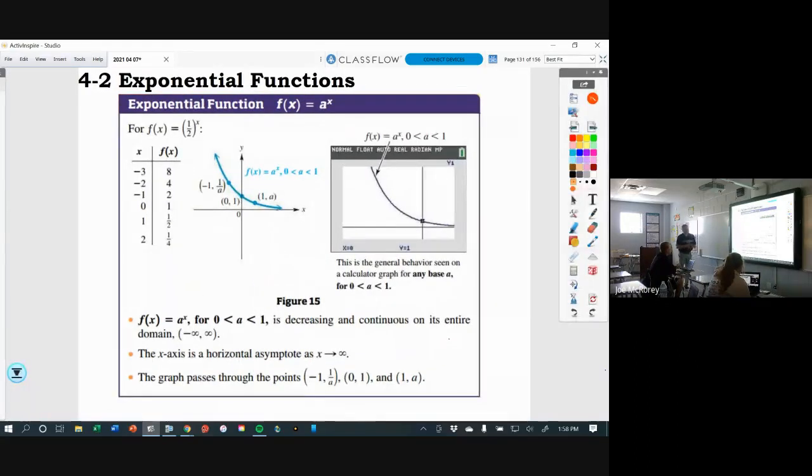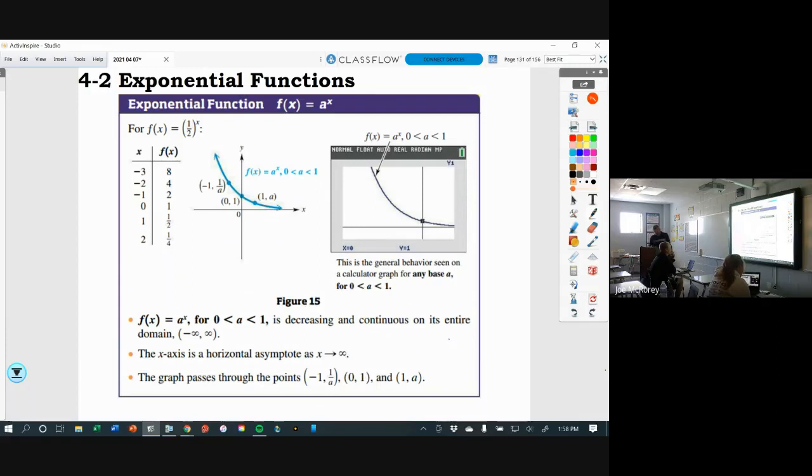This graph is always decreasing. It's continuous on the entire domain. The domain is still negative infinity to infinity, or all real numbers. The range, 0 to infinity. The x-axis is the horizontal asymptote. Notice those 3 points: -1, 1 over a; 0, 1; and 1, a are all points on the graph.